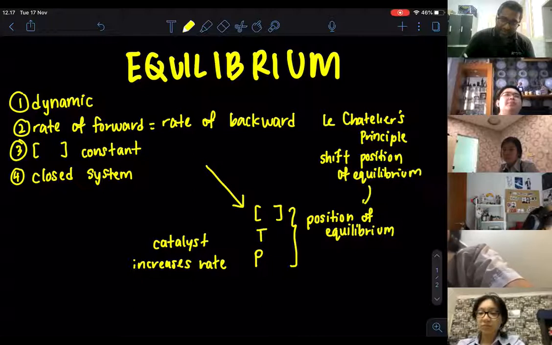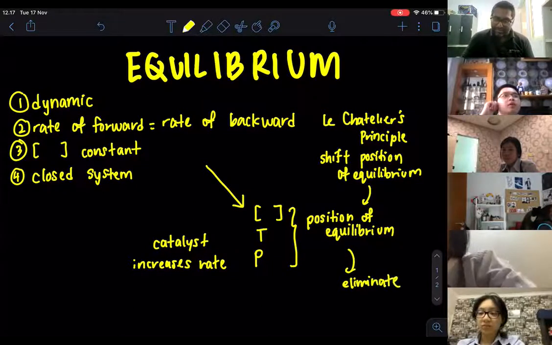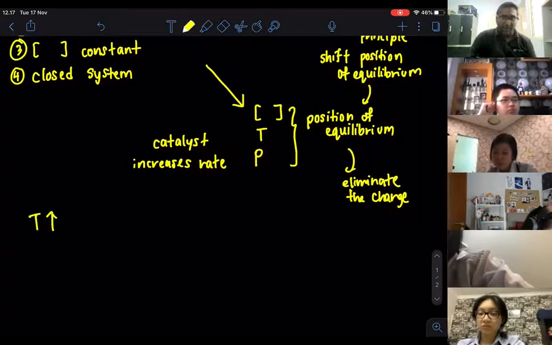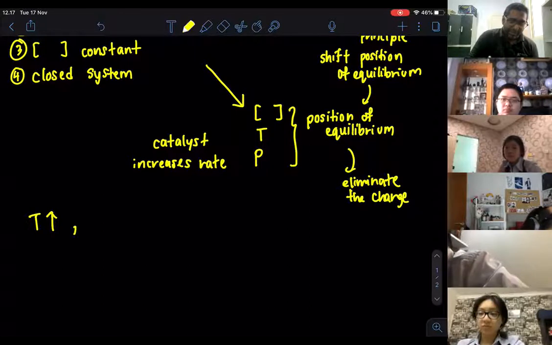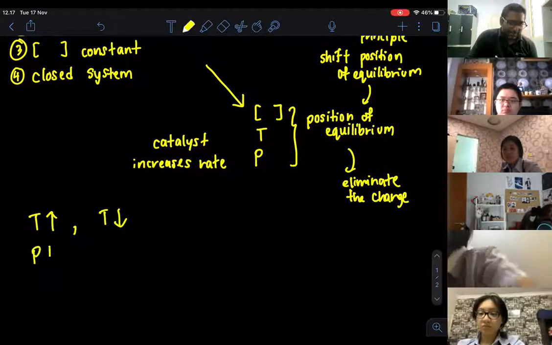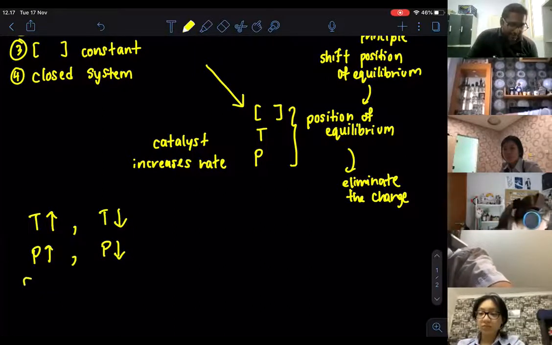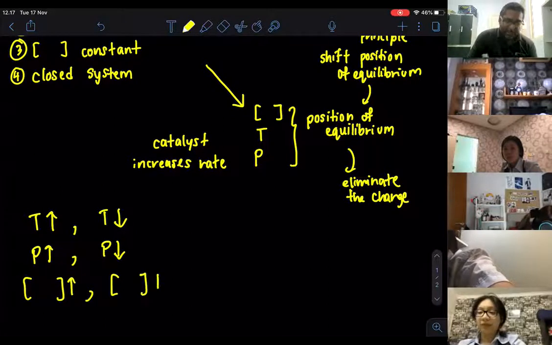How can you do that? We have done this earlier. For example, if you increase the temperature, according to Le Chatelier's principle you need to bring down the temperature. If you increase the pressure, you need to bring down the pressure. If you increase a particular concentration, you need to bring down that concentration. We have learned how to apply this.